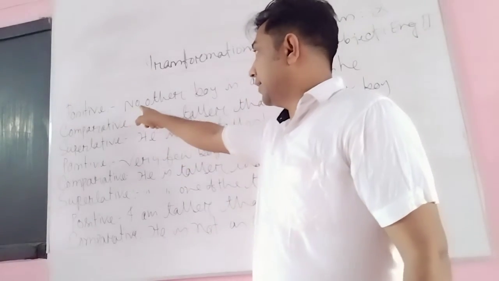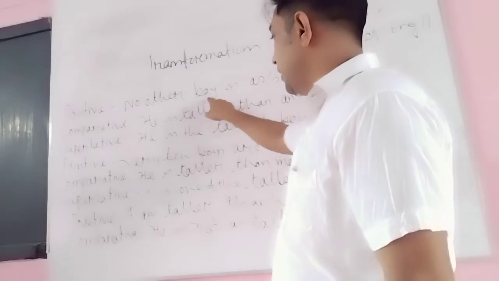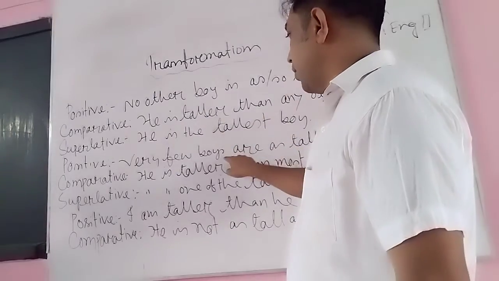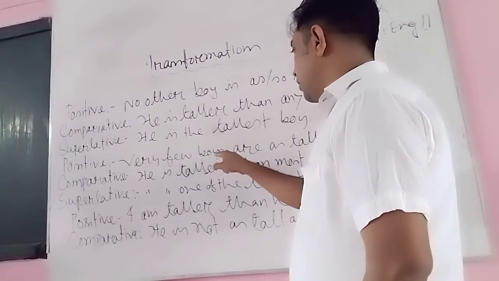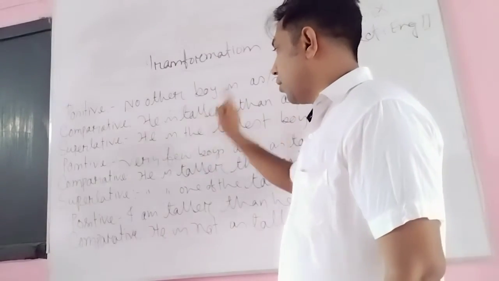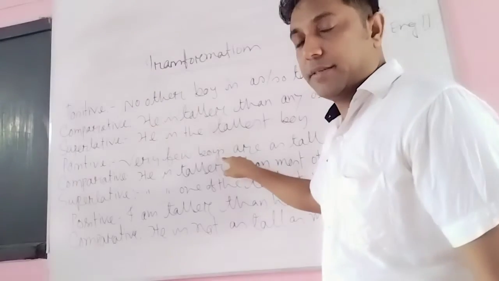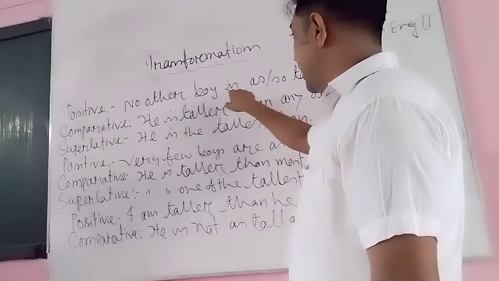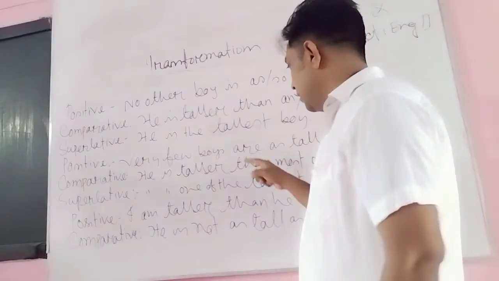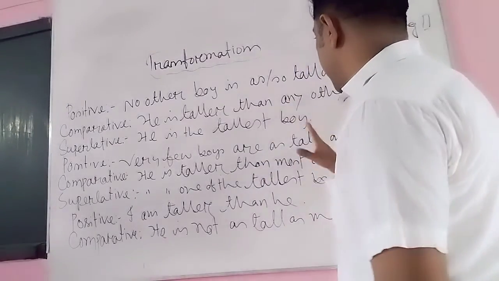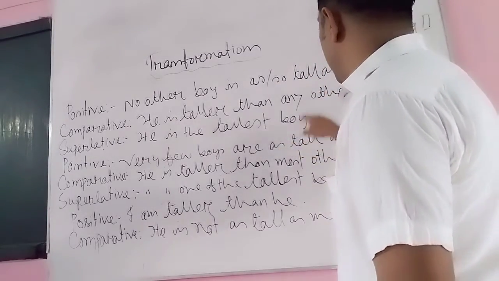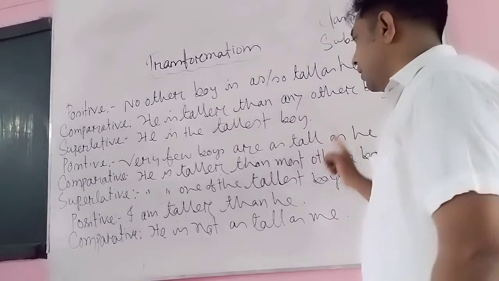Positive. When there is "no other," the subject will be singular, boy. But when there is "very few," the subject will be plural. Dear learners, follow this. When there is "no other," the subject is the boy. And when there is "very few," the subject is boys. Here the verb is "is," and here the verb is "are." So the other parts are the same: "so as" or "as also," and the subject is he.